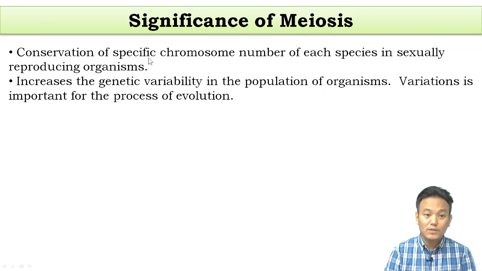Conservation of species specific chromosome number in sexually reproducing organisms. This is maintained by reducing the chromosome number into half in the gametes.